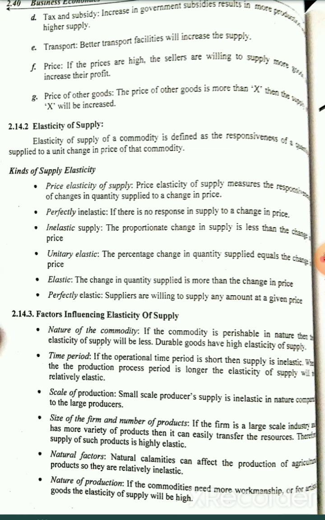The next one is elastic. The change in the quantity supplied is more than the change in price. That means if the supply of the product is less, automatically there is a change in the price. You all know when the quantity is lesser, the price will go high. So this is called elastic.